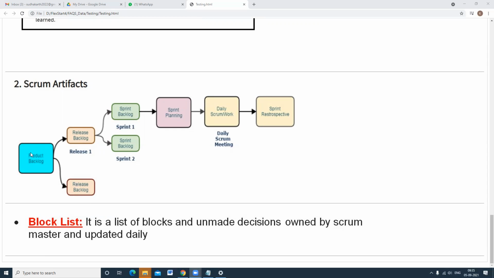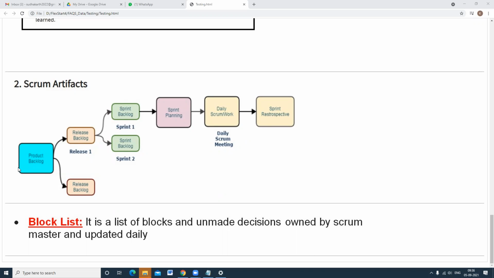Product backlog is the collection of all the user stories, the total list of user stories for the development of the product. Release backlog means, in a particular release, which user stories we are going to target.